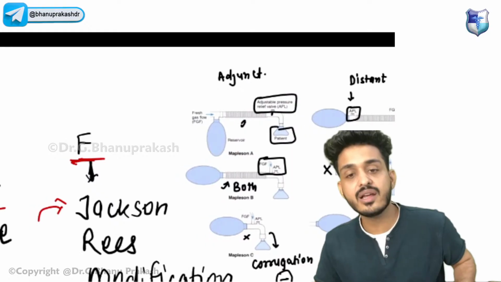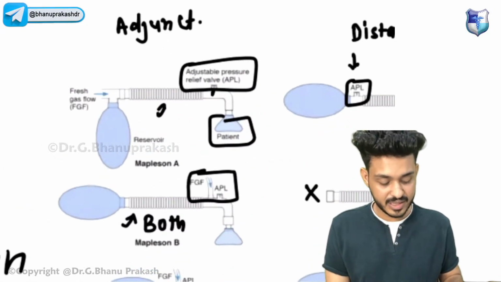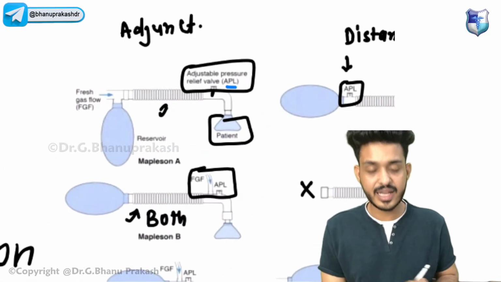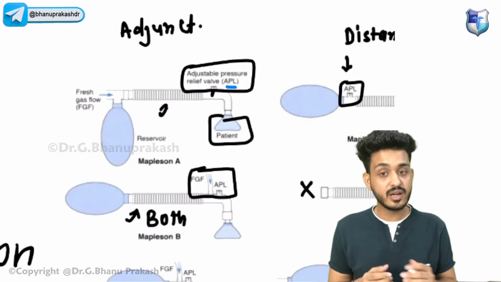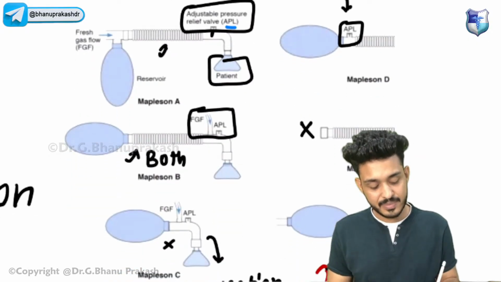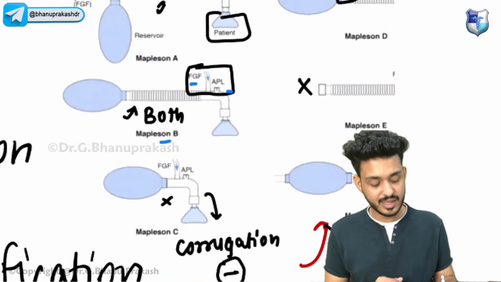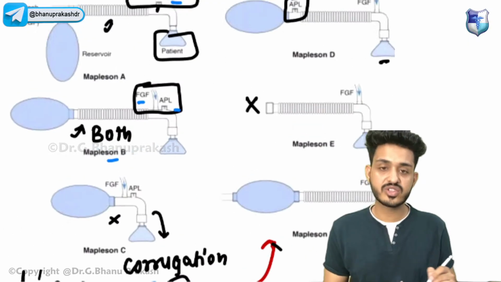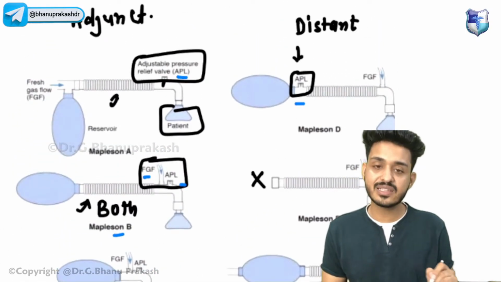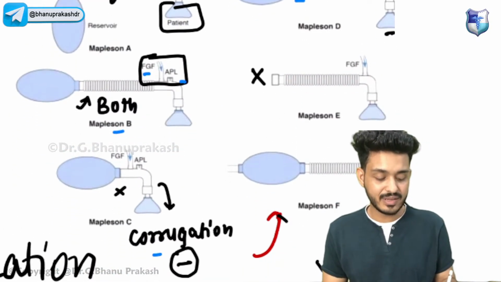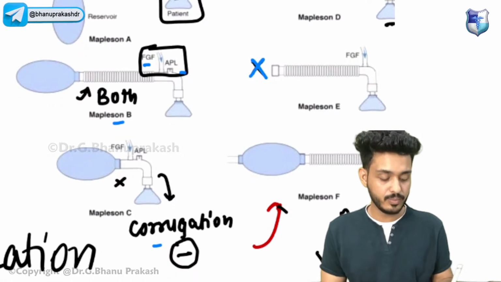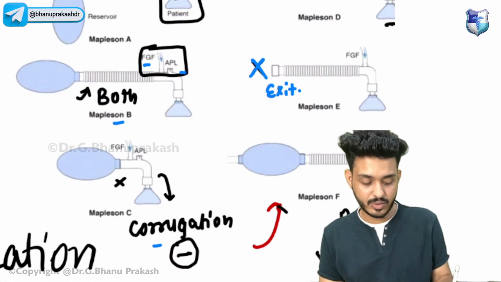Try to recall again. A means adjunct, that means the APL valve will be near the patient end. Second is B, where both things will be together. C will have absent corrugation. D will be distant, that means APL is distant. E means there will be an absence, the exit will be free. There is no balloon.